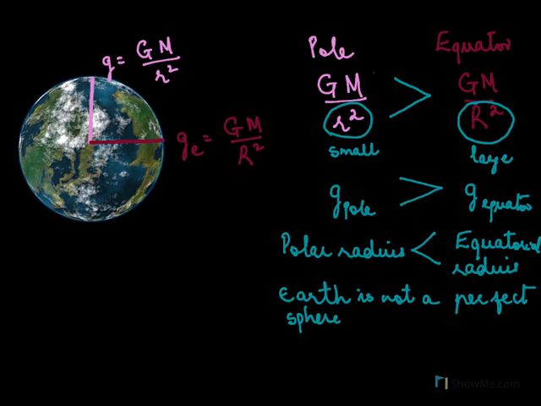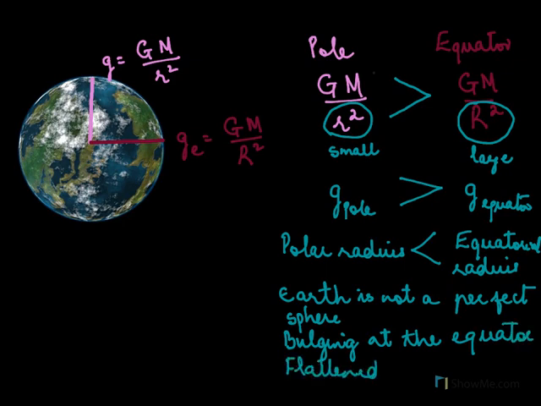All the radii are not equal. It's bulging at the equator, hence the equatorial radius is more, and flattened at the poles, so the polar radius is less.